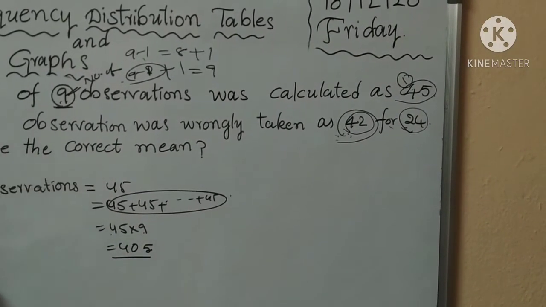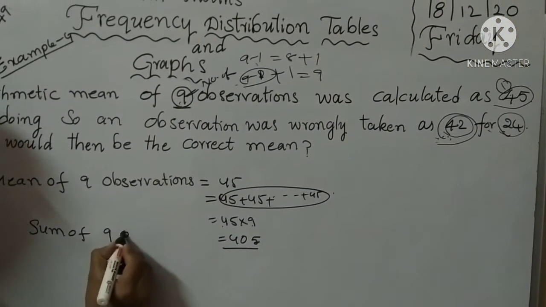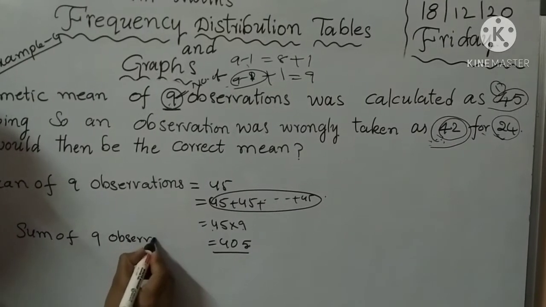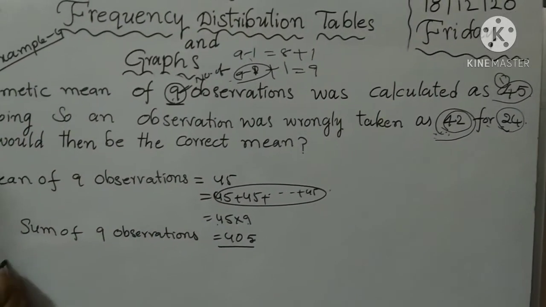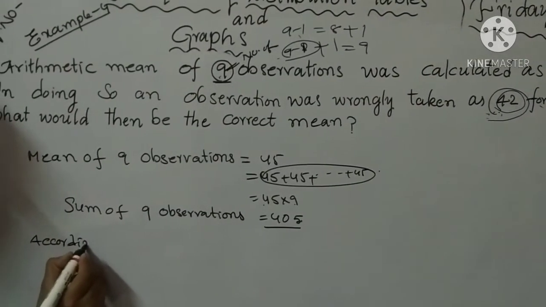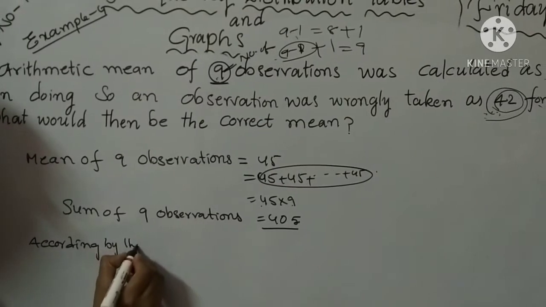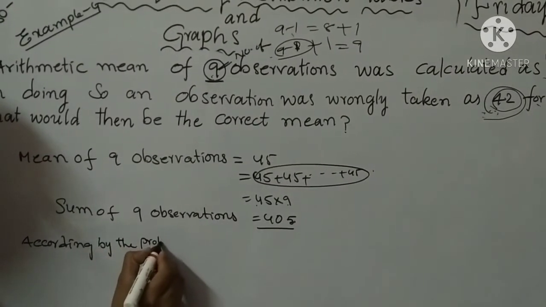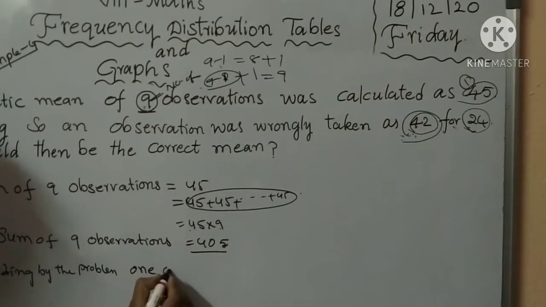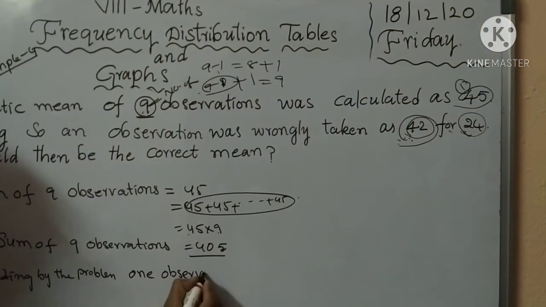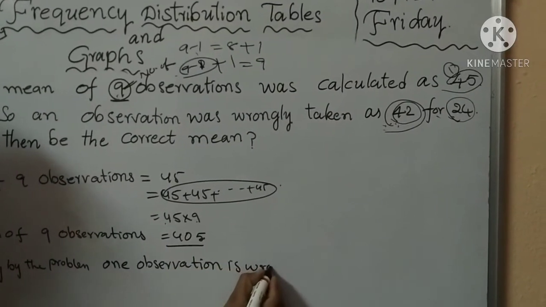It is the sum of 9 observations. According to the problem, one observation is wrong.